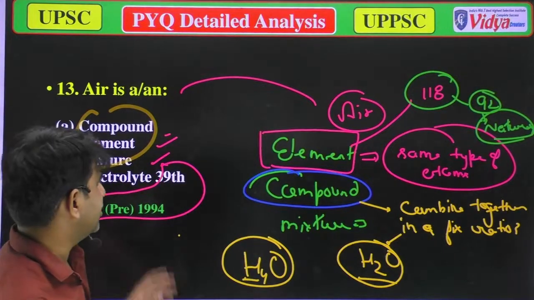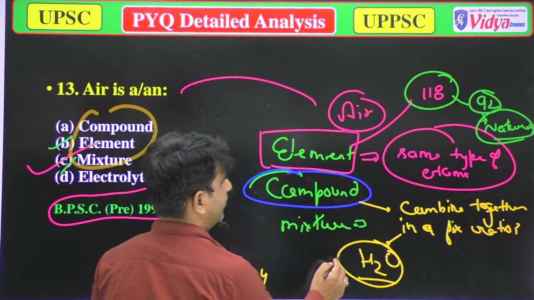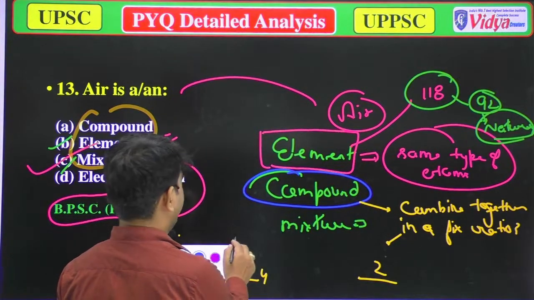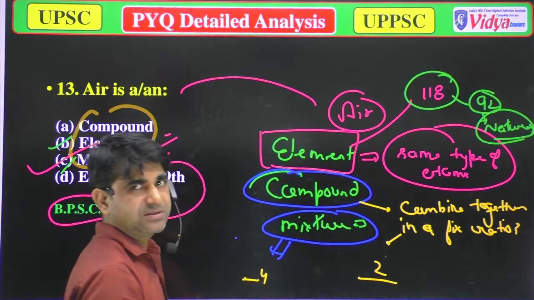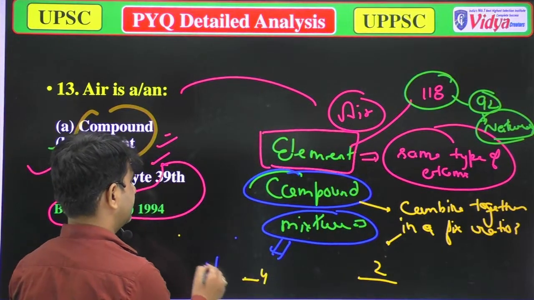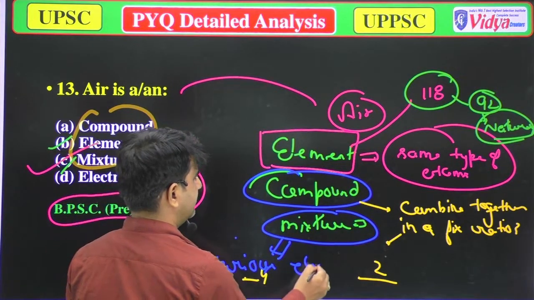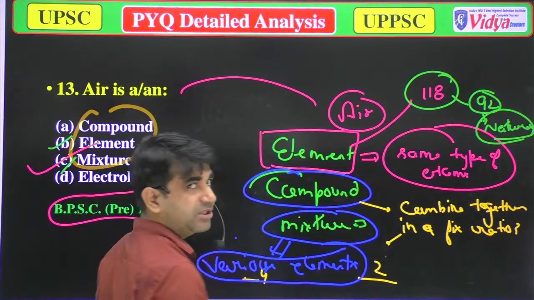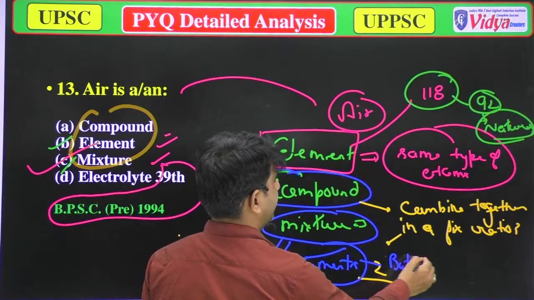Now when we talk about mixtures, mixtures are substances which are made up of various elements, but their ratio is not fixed.